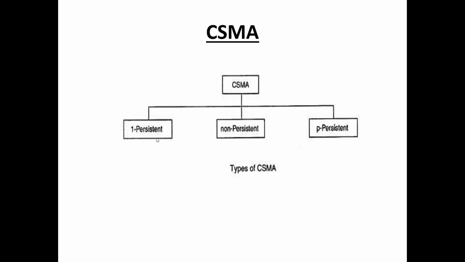There are three different types of CSMA: one-persistent CSMA, non-persistent CSMA, and p-persistent CSMA. The term persistent means continuously senses the channel. Let us discuss these three types of CSMA.